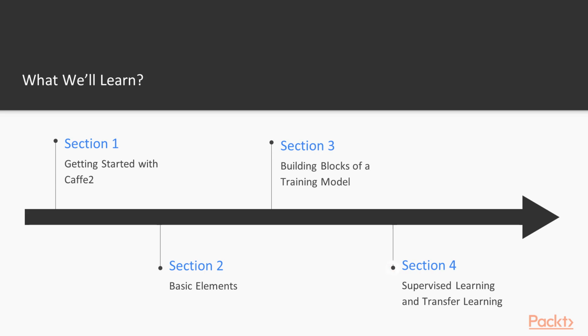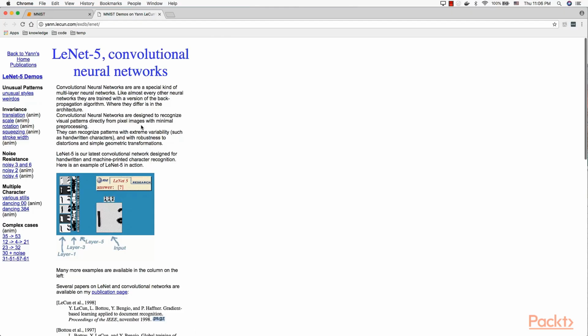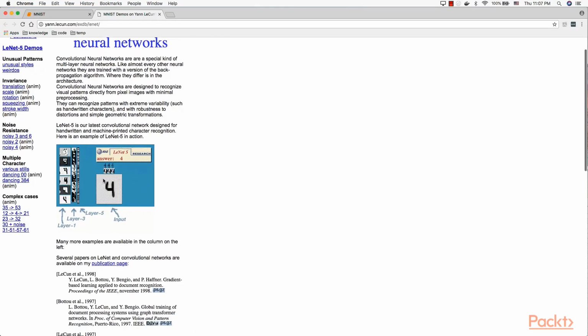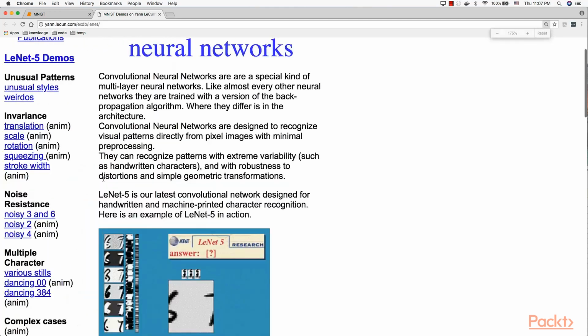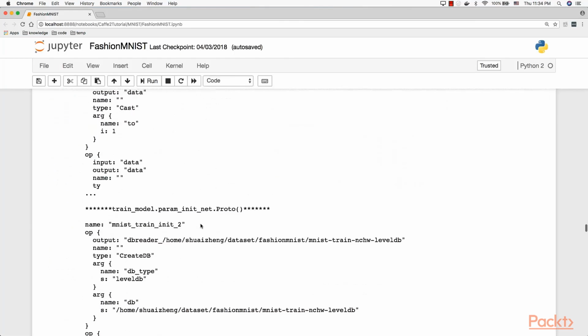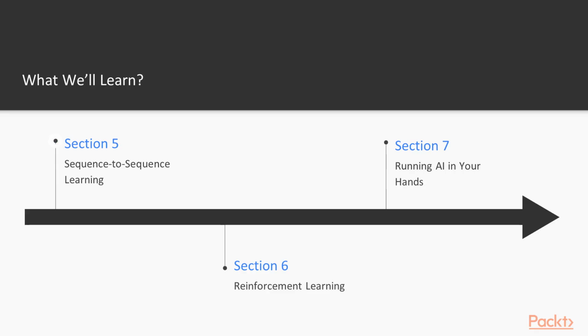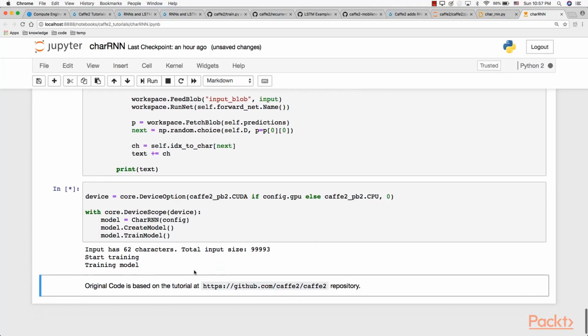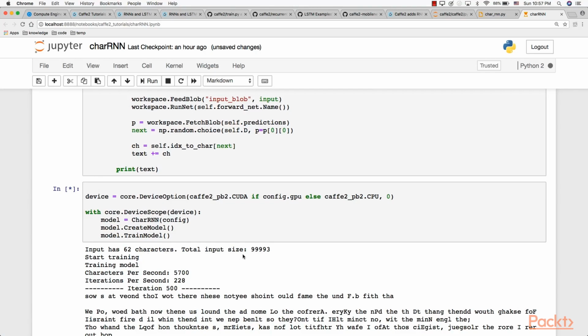We will learn supervised learning and transfer learning. We will learn how to fine-tune a model to recognize fashion products from images. After that section, we will learn sequence-to-sequence learning. We will learn training RNN models to write like Shakespeare.